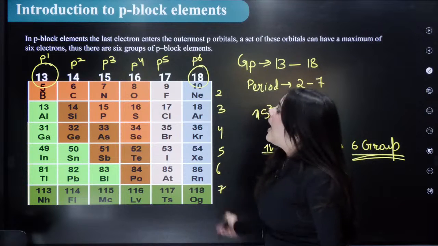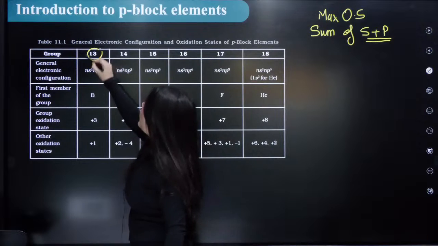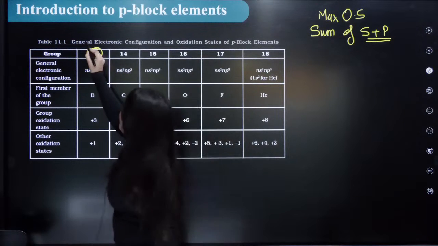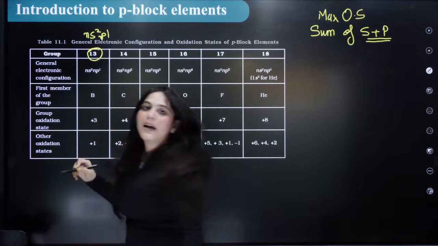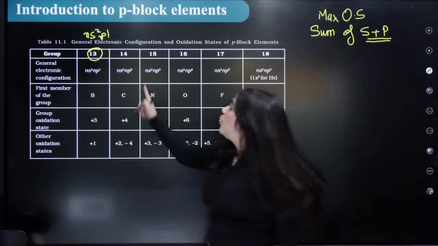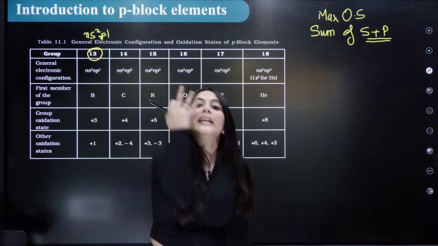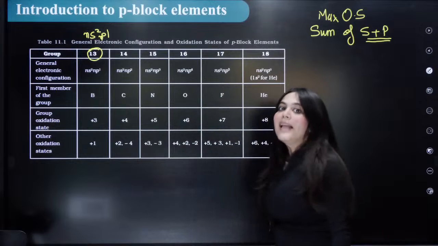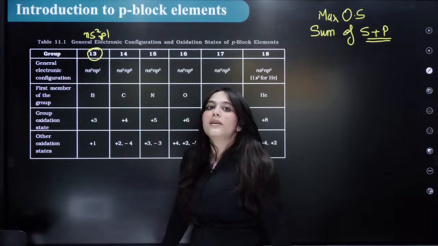Okay? Now what will happen? Let us go back to the next slide. In the 13th group, I told you that there can be how many electrons? ns2 np1. Correct? So the total number of s and p electrons, how many are there? There are 3 total electrons. Hence, the maximum oxidation state that group 13 can show is 3.